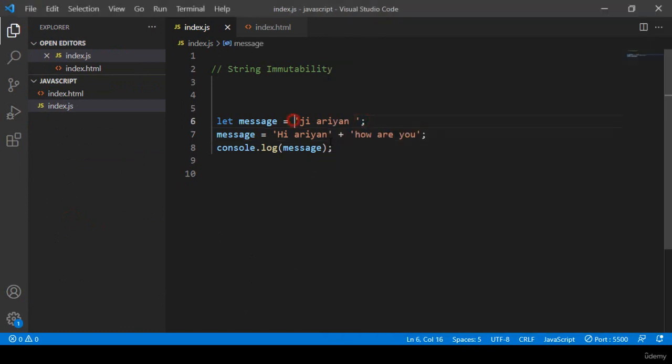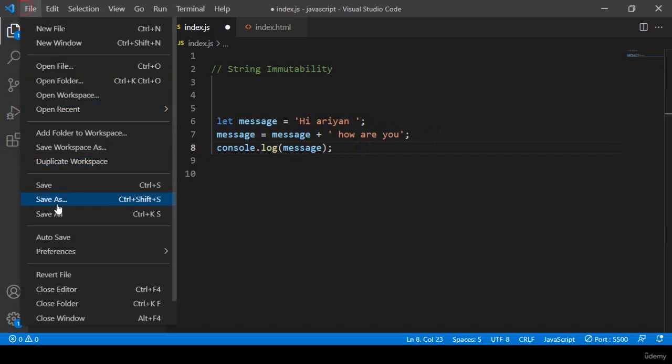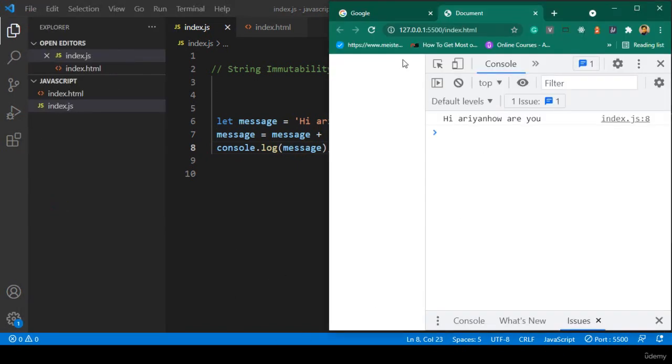And also if you want to pass, that means here that is our "hi Aryan". I make it "hi Aryan". This "hi Aryan", I take it with this variable. If you want to pass this variable with the concatenation, you can pass it. So I simply pass it in here, that means this message plus "how are you". So the first time it will be displayed as "hi Aryan" plus "how are you", right friend? And then in our console log I print this message. Now if you click save all, it should give the same result. Click refresh, "hi Aryan, how are you?"